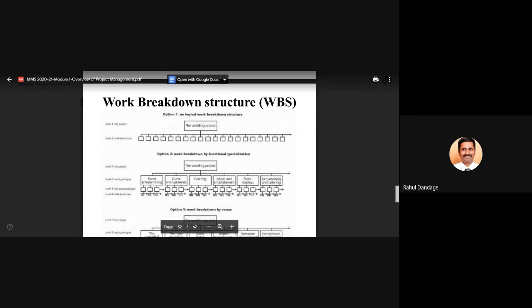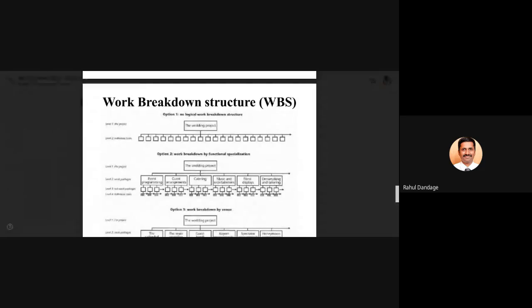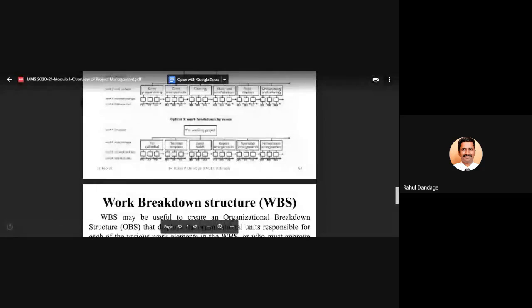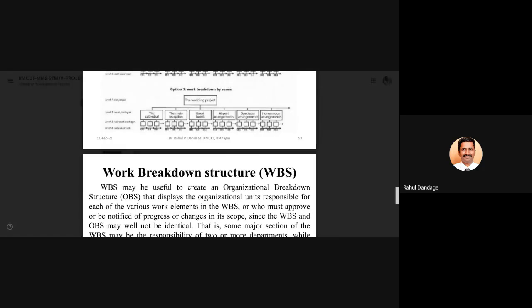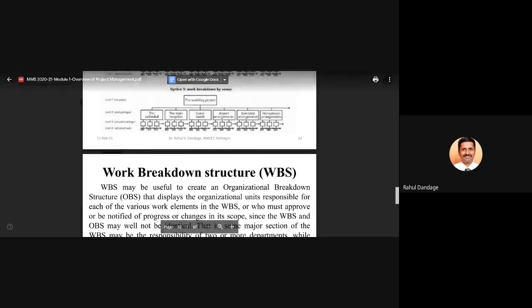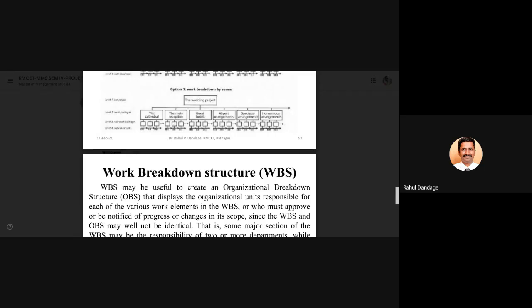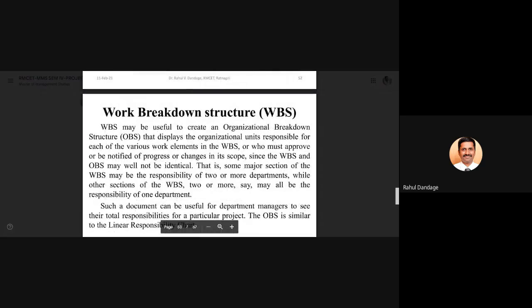So we should know in that organization, or since this is a family project, who will be responsible for this guest arrangement, what is the scope, what type of arrangements he needs to do, who should be notified if there are any changes, who should be consulted if there are any changes, or who should approve whether a particular activity is to be done or not. So all these things will be mentioned in the organizational breakdown structure, which will be dependent on the work breakdown structure.